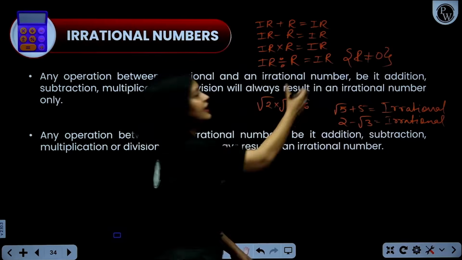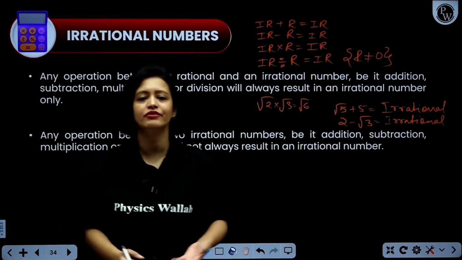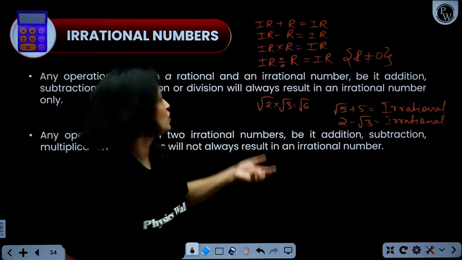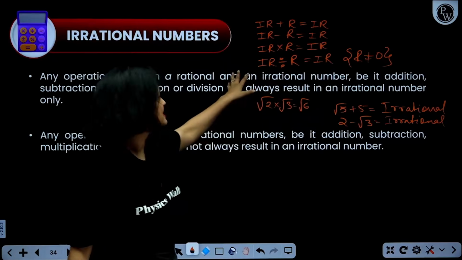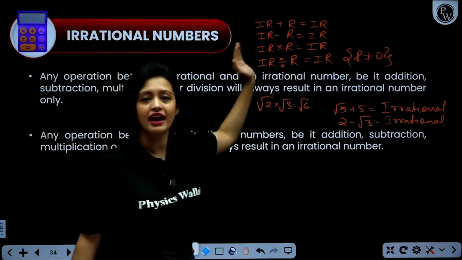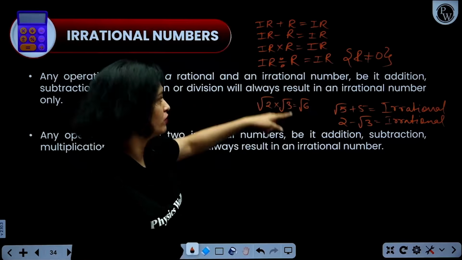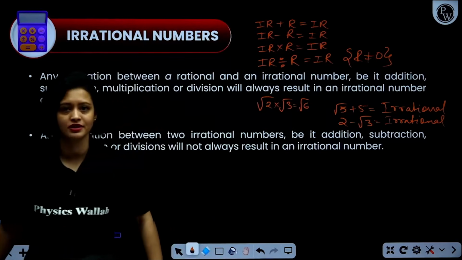Because if an irrational number is divided by 0, then again division by 0 is not defined, right? So that's why I have excluded 0 from here. Got it? So yes, irrational divided by rational, where I'm not including 0, would always give you an irrational number as the result.